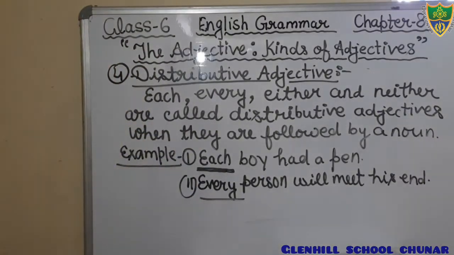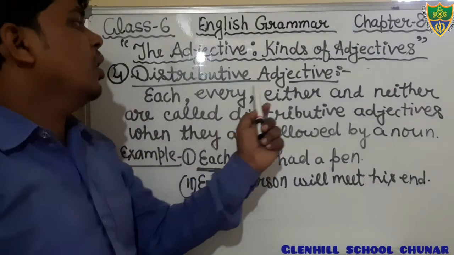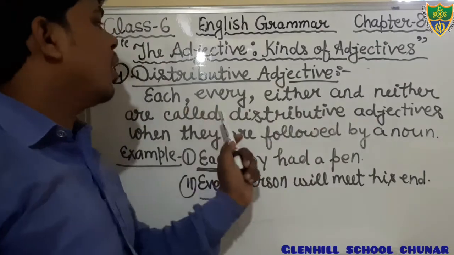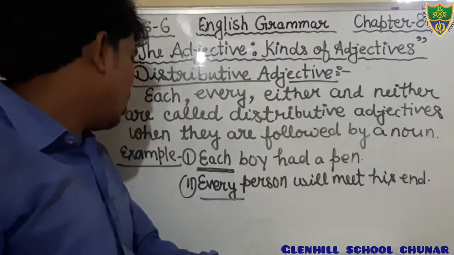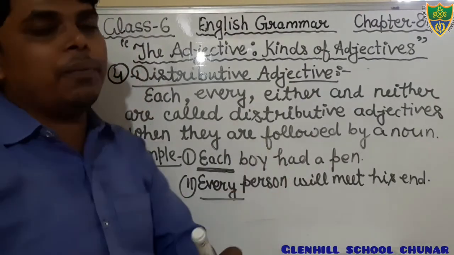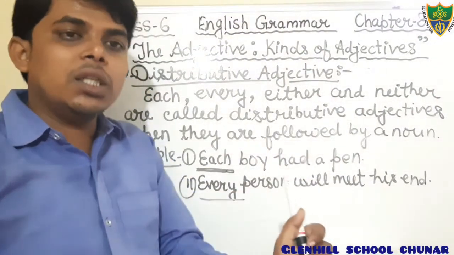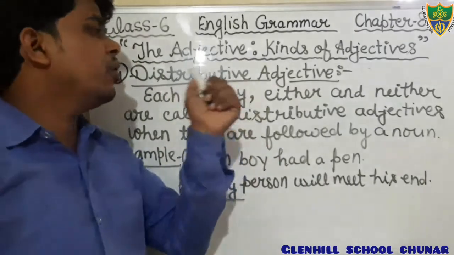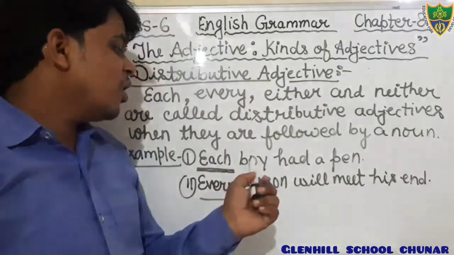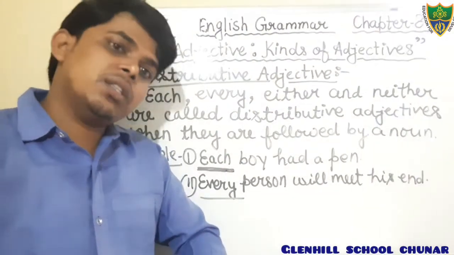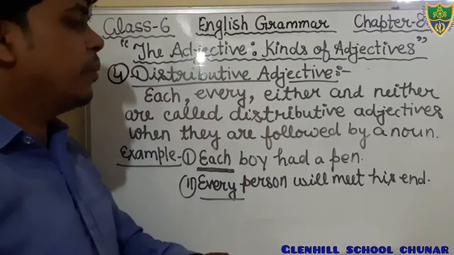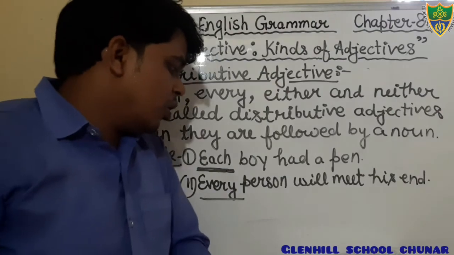Okay, students, so just write down. What is distributive adjective? Each, every, either, and neither are called distributive adjective when they are followed by a noun. Example, each boy had a pen. In this sentence, the word each is distributive adjective. Another sentence, every person will meet his end. In this sentence, the word every is what? Distributive adjective.